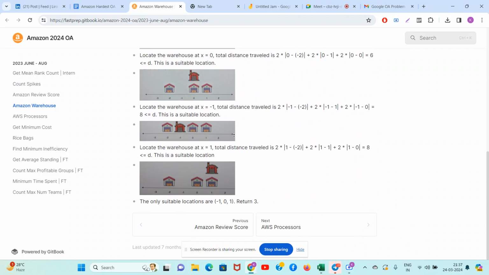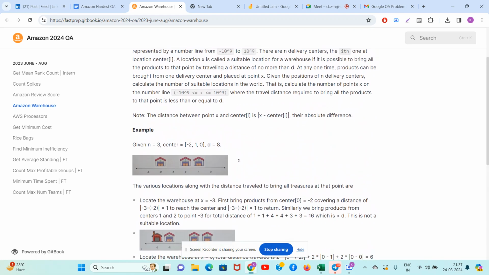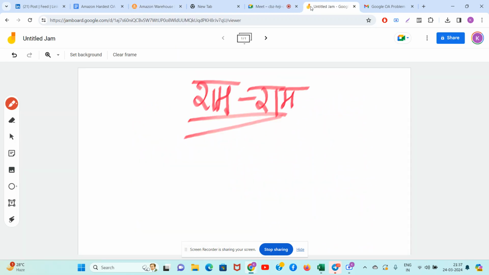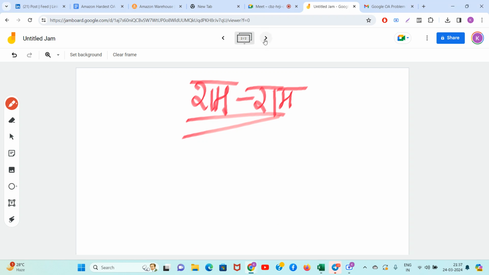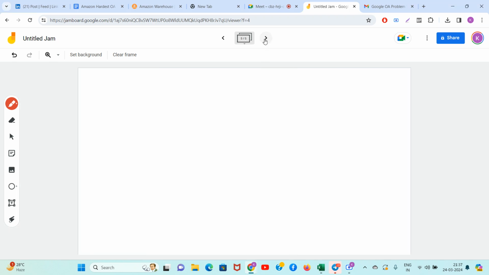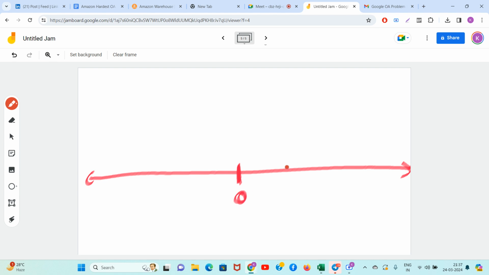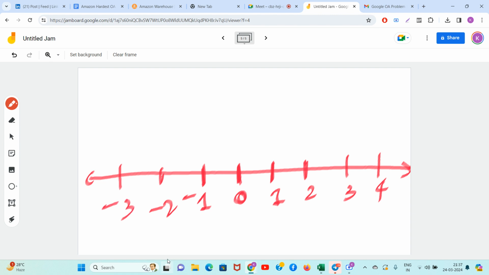So guys, they are saying that an x axis is given to you. Listen to me carefully, guys. A number line is given to you like this. Here there is a 0, then 1, 2, 3, 4, and on the other side -1, -2, -3.